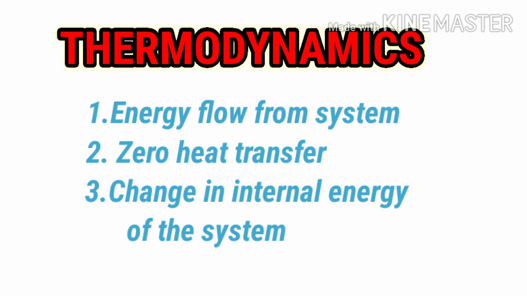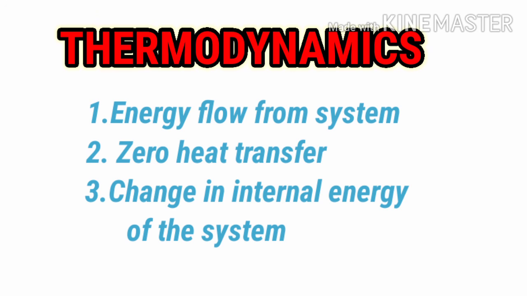In the second point we learned zero heat transfer, in which the temperature of the system and the temperature of the environment are at the same point, hence there will not be any transfer of heat. Thus Q will be equal to 0, as Ts will be equal to Te, meaning the temperature of the system is exactly equal to the temperature of the environment. Thus we can say the system and the environment are in thermal equilibrium. That's why no heat transfer takes place.